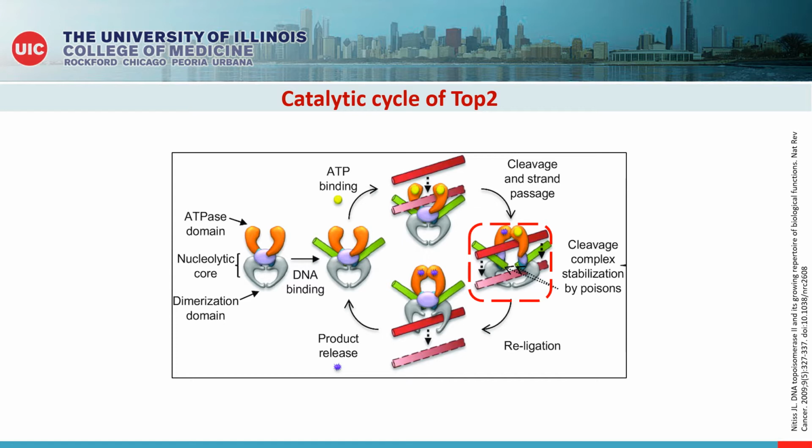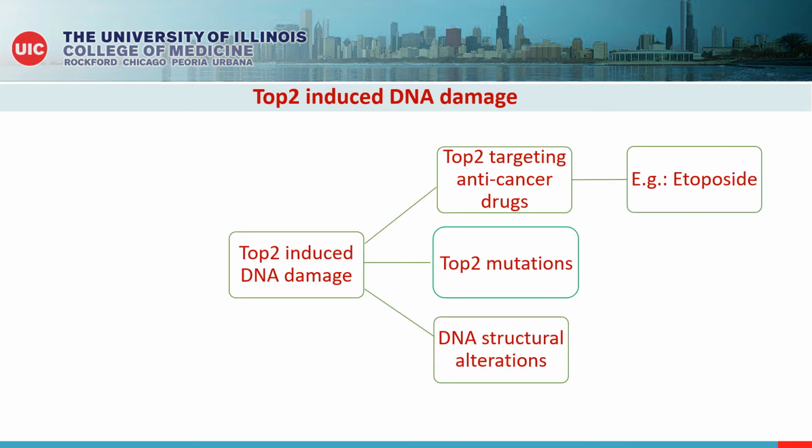TOP2 catalysis involves introduction of transient double-strand breaks in DNA via formation of covalent DNA-protein intermediates as highlighted in the figure. TOP2 targeting anti-cancer agents such as etoposide trap TOP2 during its catalytic cycle and prevent the enzyme-mediated religation of this break. The consequence is a DNA double-strand break with TOP2 covalently bound at the site of enzyme-induced break, which can lead to genomic instability and cell death. However, there also exist other mechanisms which can stimulate TOP2-mediated DNA damage, as we can see in the next slide.